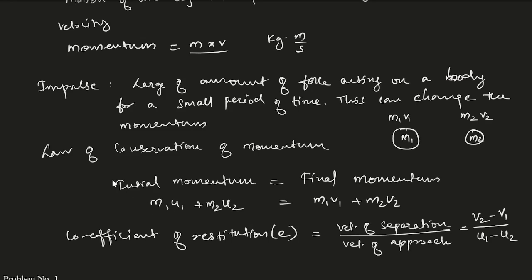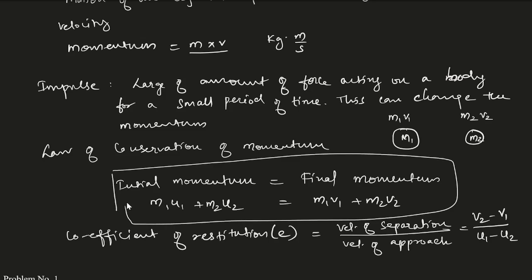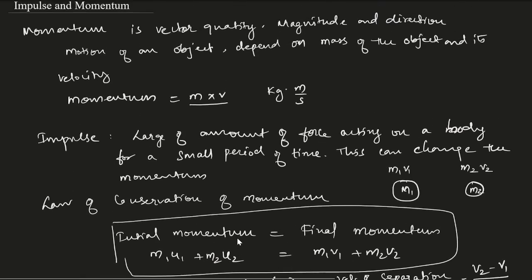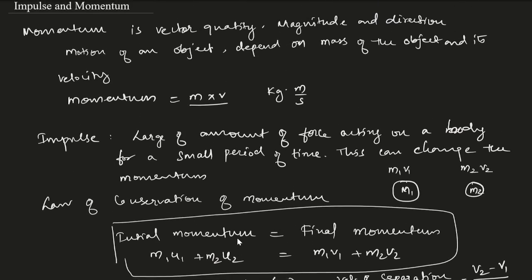So we'll have to remember these two formulas. One is the law of conservation of momentum, another one is the coefficient of restitution. Restitution is nothing but, whenever we have a collision, in that small period of time the body will regain or deform its shape. So that part is called the coefficient of restitution. Okay, so now based upon this basics, we'll try to solve one problem.